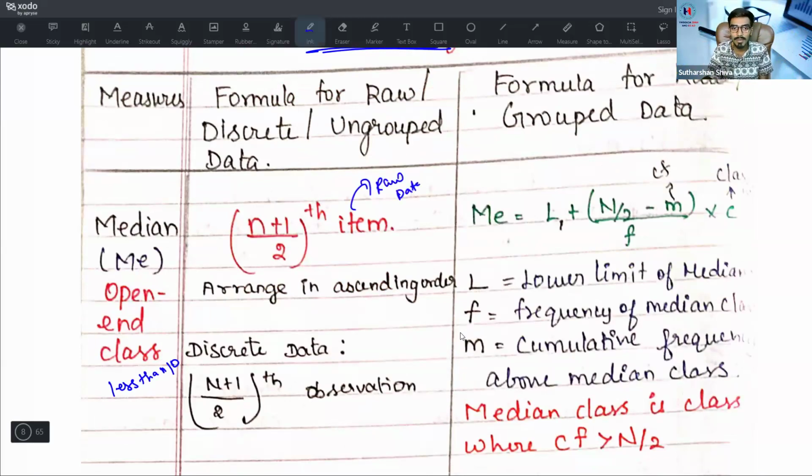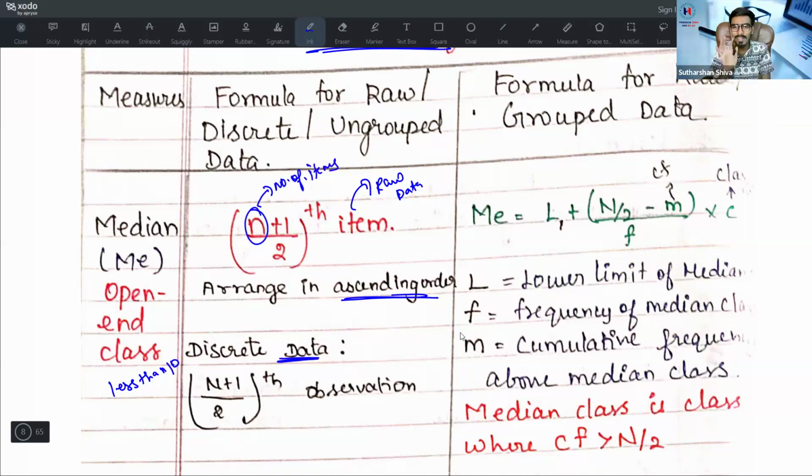What is the raw data formula? It is (n plus 1) divided by 2 th item. Whenever median data is given, you need to see whether the given data is in ascending order. It can be done in two ways, ascending order or descending order. But basically, the trend goes with ascending order. Here n is the number of items. Number of items plus 1 divided by 2 th observation.